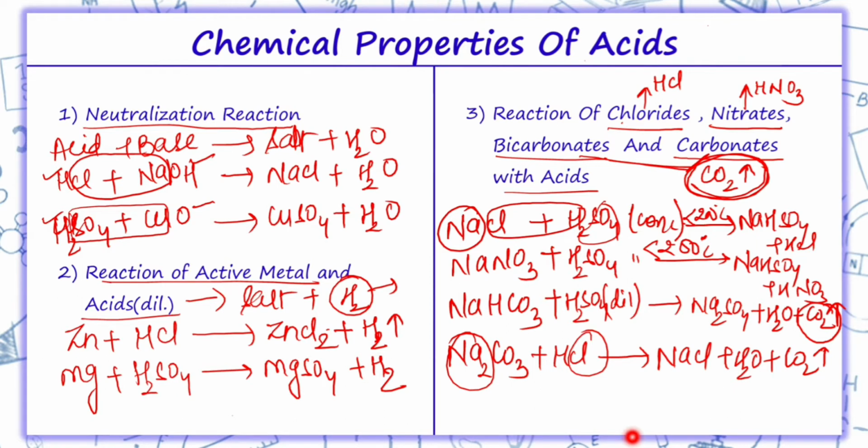So we can see over here the three chemical properties of acids are neutralization, reaction of active metal with acids, and reaction of chlorides, nitrates, bicarbonates and carbonates with acids. If an active metal reacts with acid, it releases hydrogen gas, which burns with a popping sound. If bicarbonate and carbonate react with acid, they release carbon dioxide gas, and carbon dioxide gas turns lime water milky.